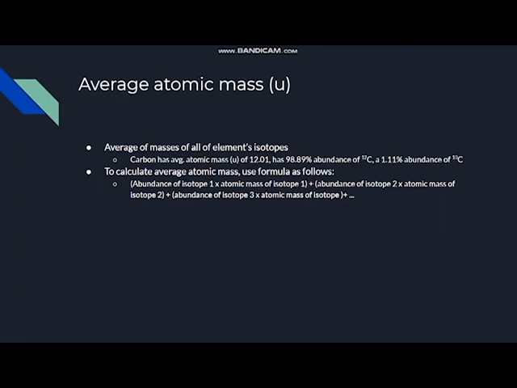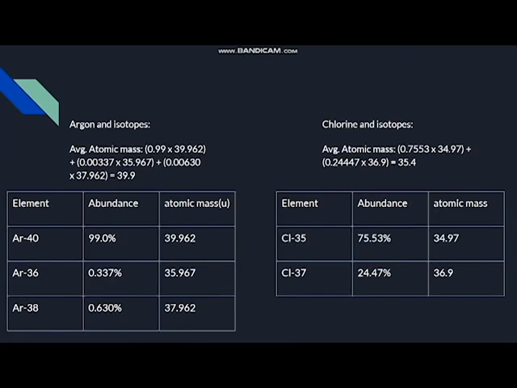So you take the abundance of an isotope, isotope 1, for example, you multiply that by the atomic mass of isotope 1, and then you add the abundance of isotope 2 multiplied by the atomic mass of isotope 2, and then you add the abundance of isotope 3, if there is one, multiplied by the atomic mass of isotope 3, and so on and so forth. To give you guys an example, let's look at argon. Argon has 3 isotopes, argon-40, argon-36, and argon-38.